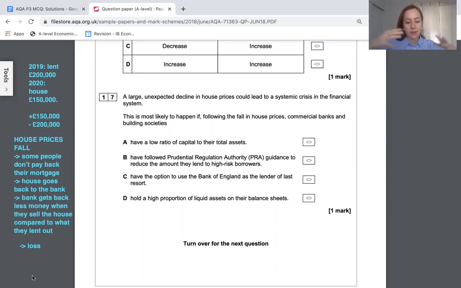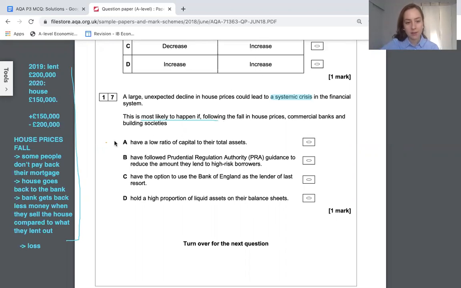So it could easily start infecting other banks. And this is what we mean by systemic crisis, where a crisis that happened in one bank starts spreading to other banks and other parts of the financial system. So that's the process of how this might spread. So we're going to look at what would make this more likely to happen.